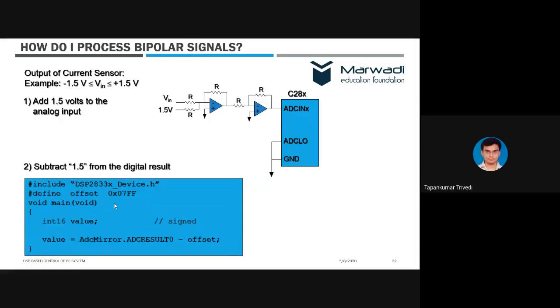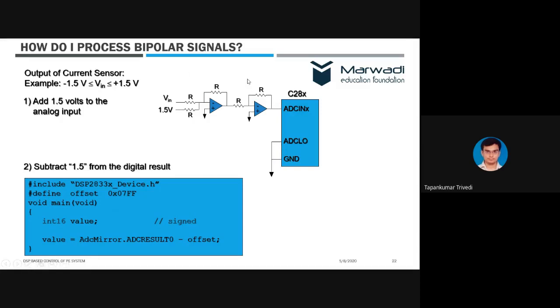Now, one point that always puzzles us if we are beginners: my current sensor is producing bipolar output. That means starting from 0.5 volt, it goes down to minus 0.5. But my ADC is unipolar because it only treats the signal between 0 to 3. So how do I convert my bipolar signal into unipolar? For example, the output of the current sensor can range from minus 1.5 to plus 1.5. How do I convert this into unipolar, that is 0 to 3?